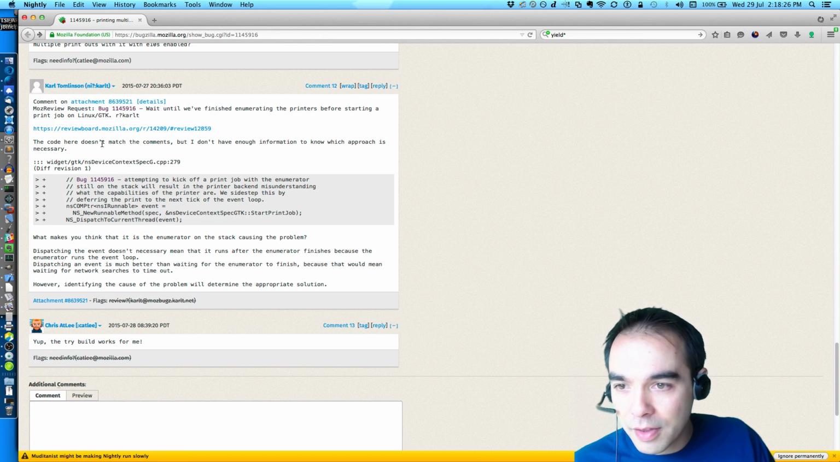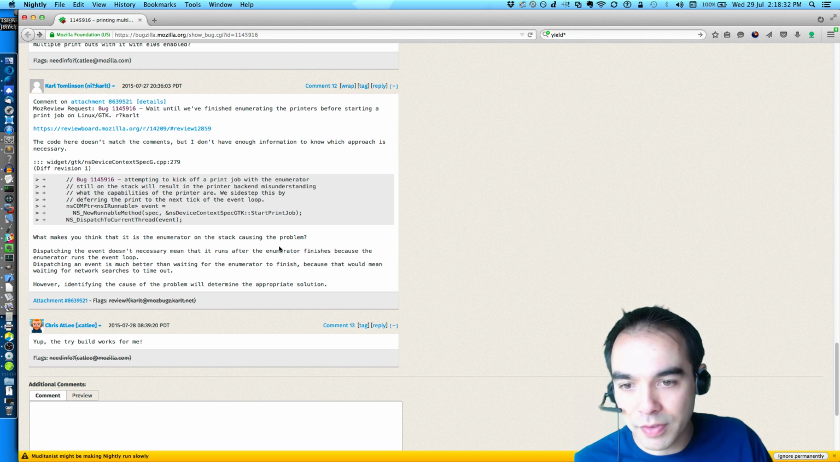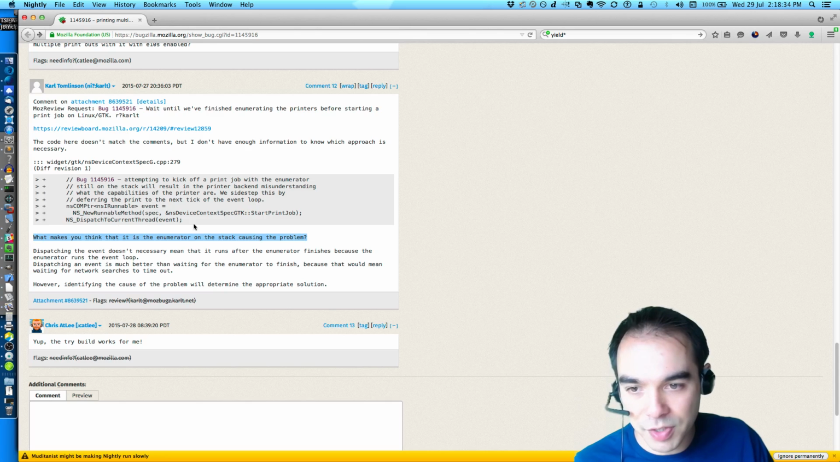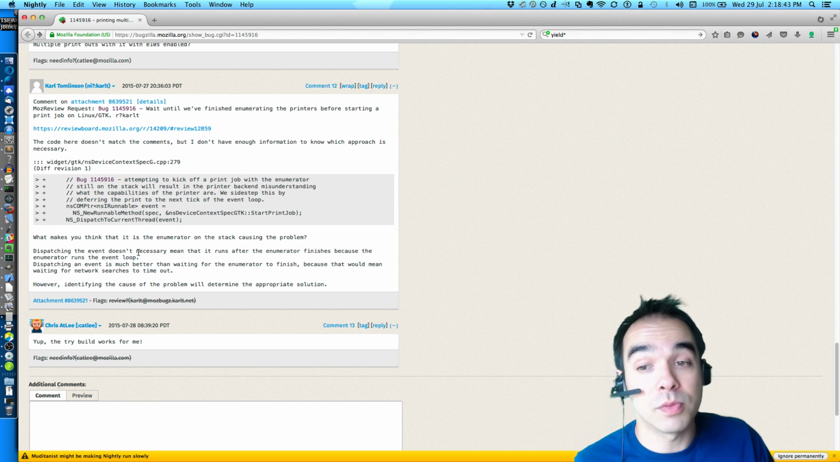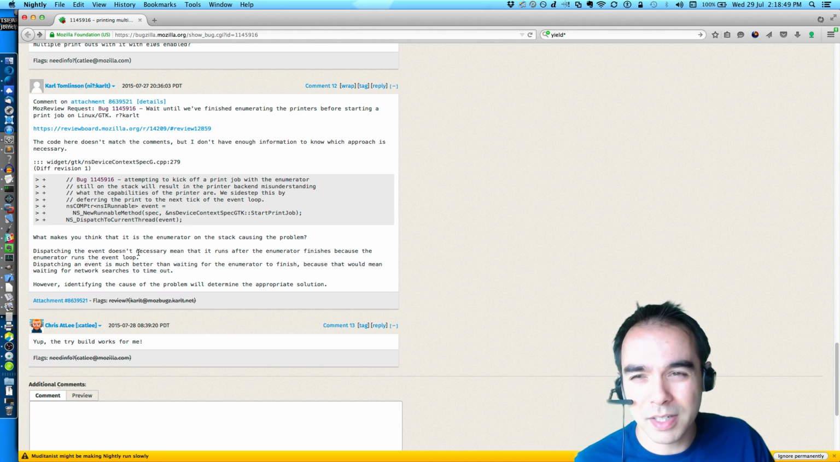He asks me, the code here doesn't match the comments, but I don't have enough information to know which approach is necessary. What makes you think that it is the enumerator on the stack causing the problem? So this is the question I need answered. Dispatching the event doesn't necessarily mean that it runs after the enumerator finishes, because the enumerator runs the event loop. He's right. I think I've just added a potential race.